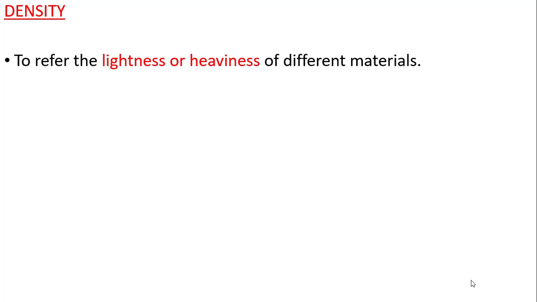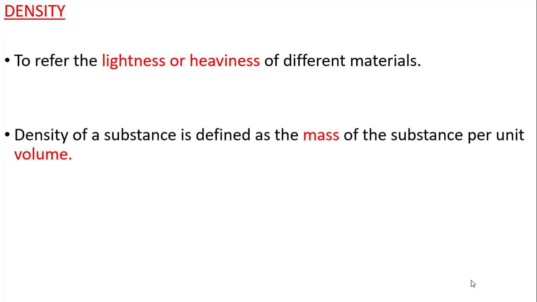So how will we come to know whether it is light or heavy? If the molecules are very close to each other and tightly packed, then we'll say that the material or substance is very dense, or tightly packed, which means heaviness will be there. And if the molecules or particles are very far away from each other, less densely packed, then the object or substance will be light in weight. So density means how the particles are packed, or the arrangement of the particles inside the substance.